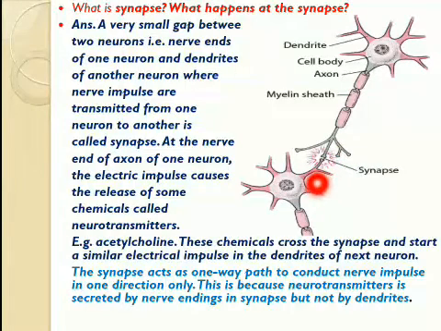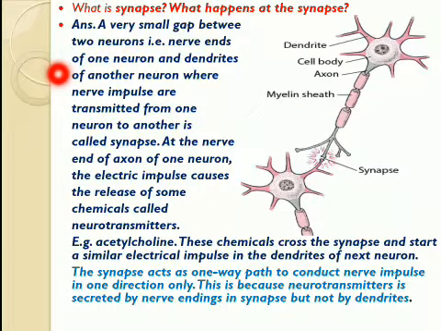Now let's see what happens at this synapse, how the nerve impulse from one nerve cell transmits to the another nerve cell through this synapse. So first of all, let us see the definition of synapse. Synapse is a very small gap between two neurons, that is nerve ends of one neuron and dendrites of another neuron.